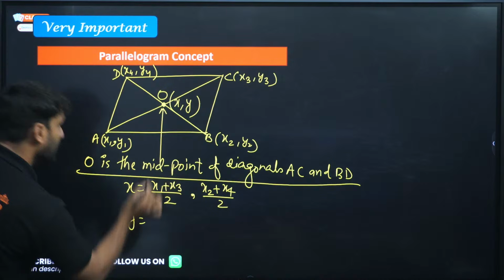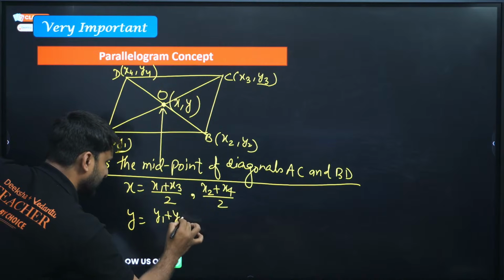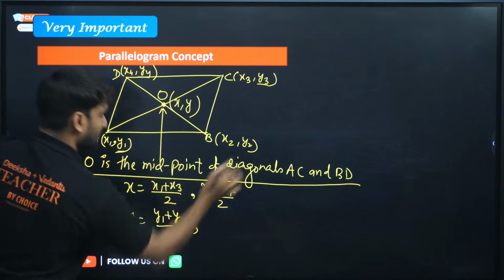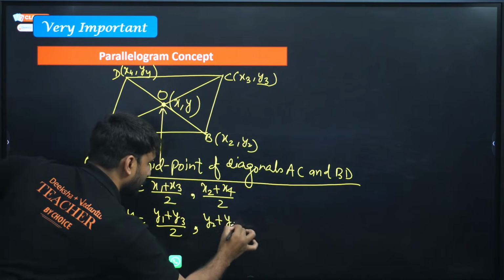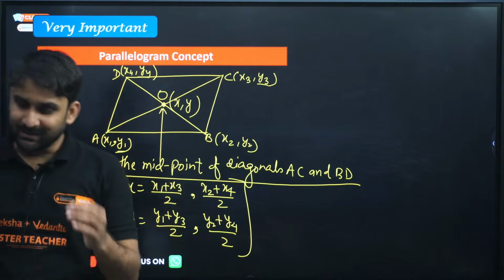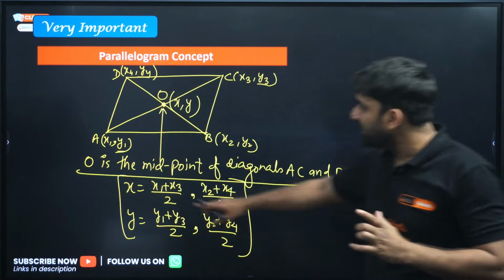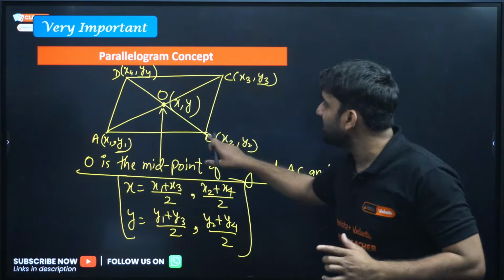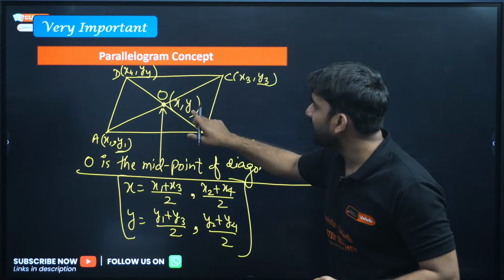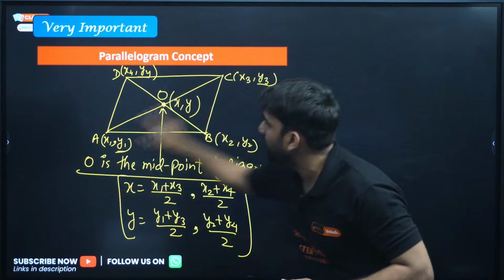Similarly, for y, this y is the midpoint of this and this. So y is (y1 plus y3) divided by 2, and this y is also the midpoint of the other diagonal, so we can write (y2 plus y4) divided by 2. Please keep it in mind. This is the property of a parallelogram: the intersection of the diagonals is the midpoint of both. We can find this x by taking the midpoint of one diagonal, and also by taking the midpoint of the other. We can find the y coordinate by taking the midpoint of this diagonal, and also this y can be calculated using the midpoint of the other.